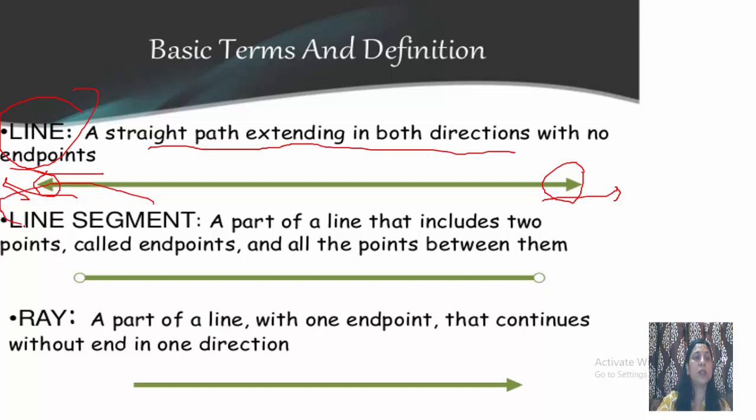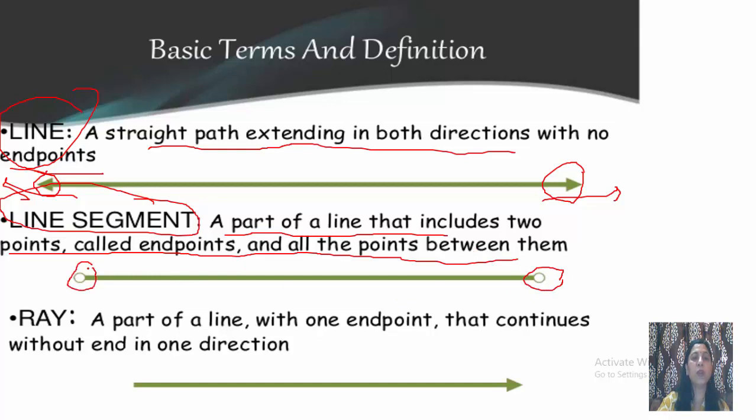What is a line segment? As the name suggests, a part of a line that includes two points called endpoints and all the points between them is known as a line segment. You can see this is a line segment. This is a terminated line.